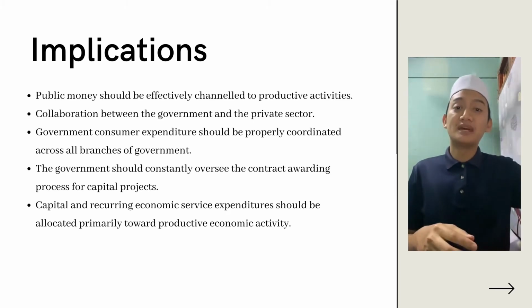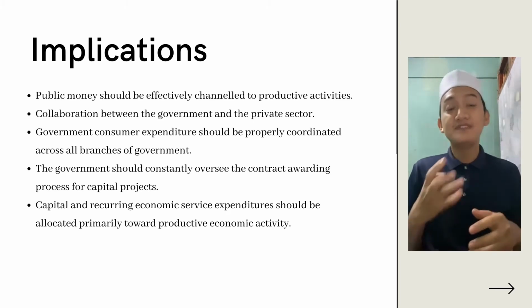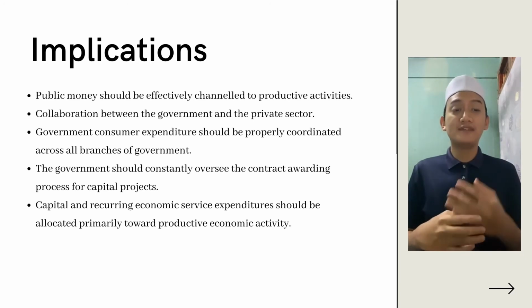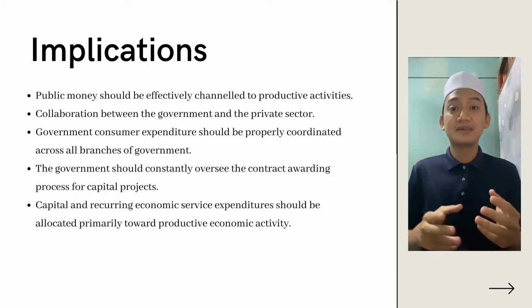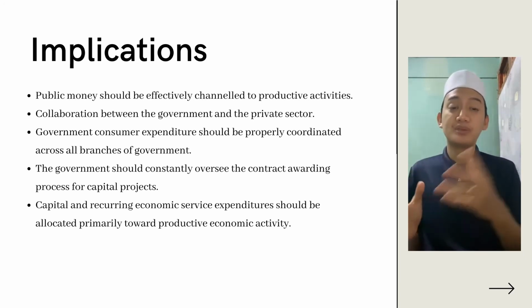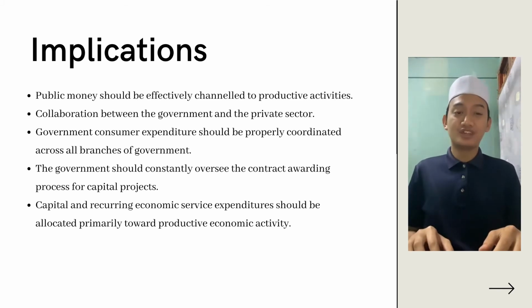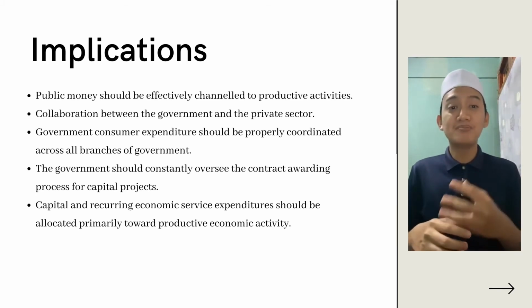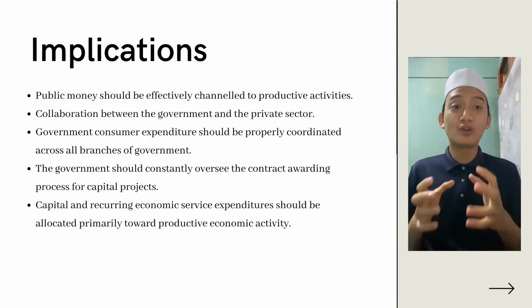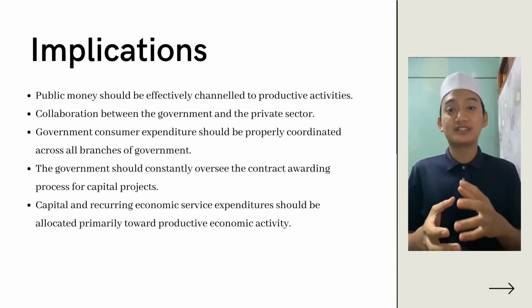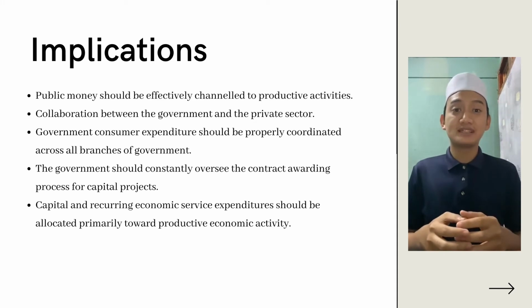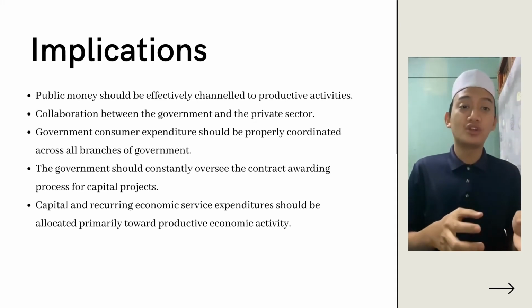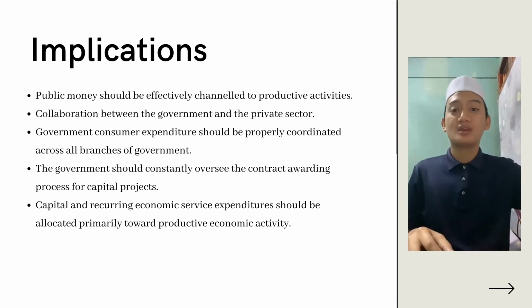First, public money should be effectively channeled to productive activities that have a substantial impact on economic growth, such as education. Other than that, collaboration between the government and the private sector is required to provide key infrastructure services that will aid in economic growth and development.